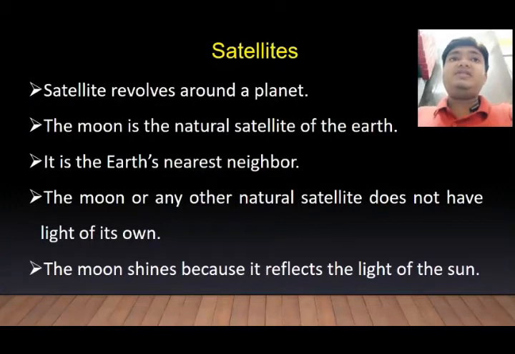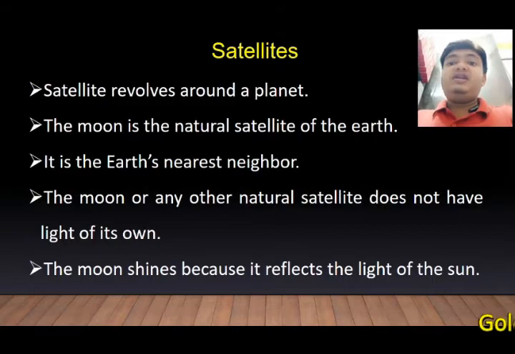Now let us talk about the satellites. A satellite revolves around a planet. The moon is the natural satellite of the earth. It is the earth's nearest neighbor. The moon, or any other natural satellite, does not have light of its own. The moon shines because it reflects the light of the sun which falls on it.